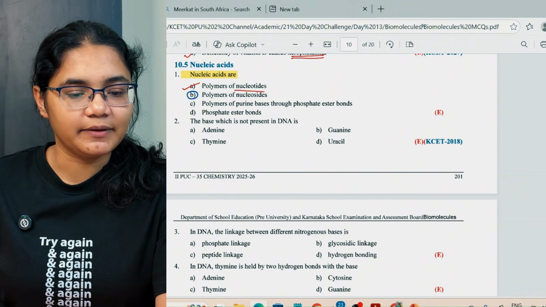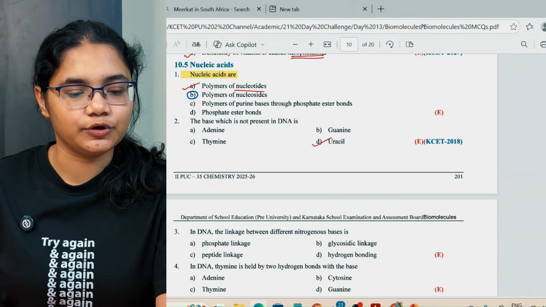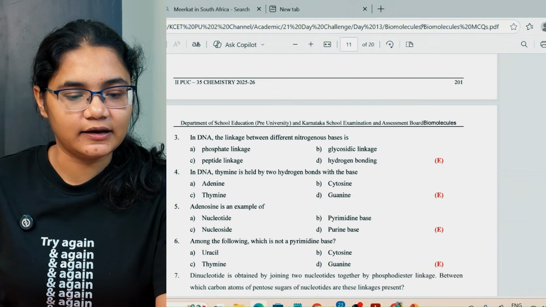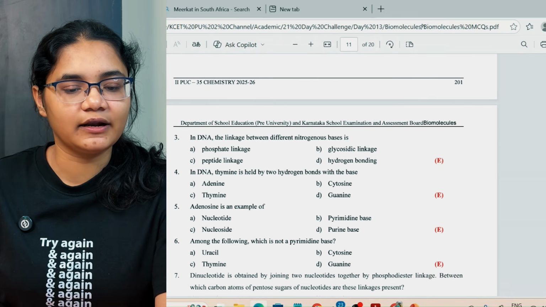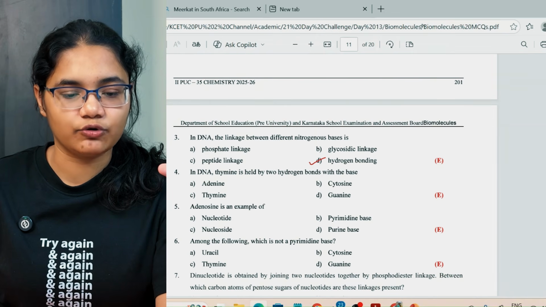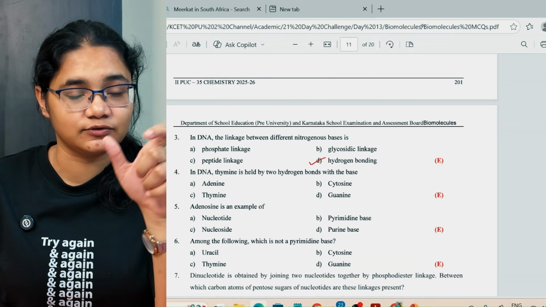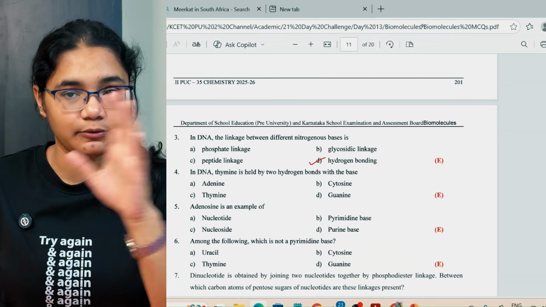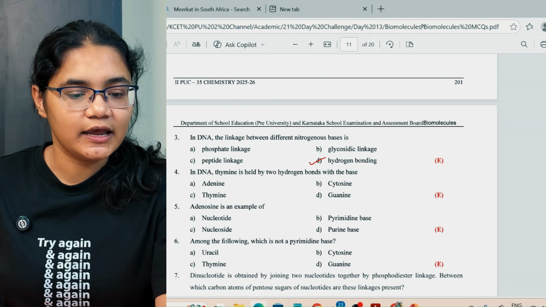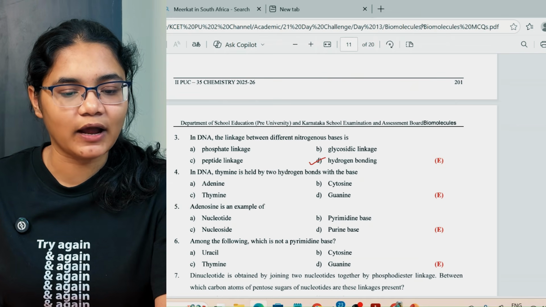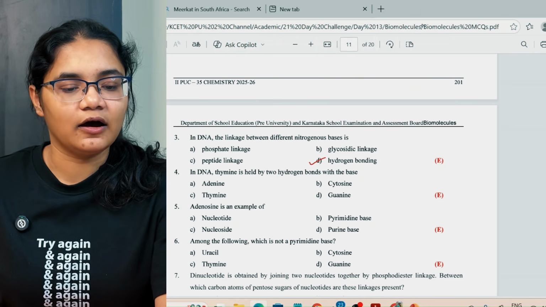Next, the base which is not present in DNA is uracil. In DNA, the linkage between different nitrogenous bases is hydrogen bonding. Between nucleotides it is phosphodiester linkage, but between the bases it is hydrogen bonding. In DNA, thymine is held by two hydrogen bonds with the base adenine.